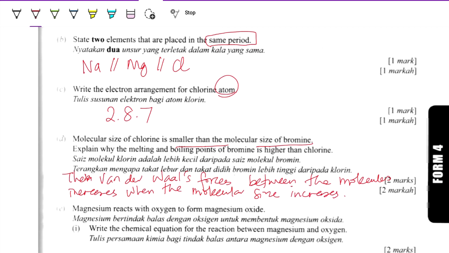So bromine has a higher melting and boiling point compared to chlorine. More heat energy is needed to overcome the stronger force. This force is the van der Waals force.